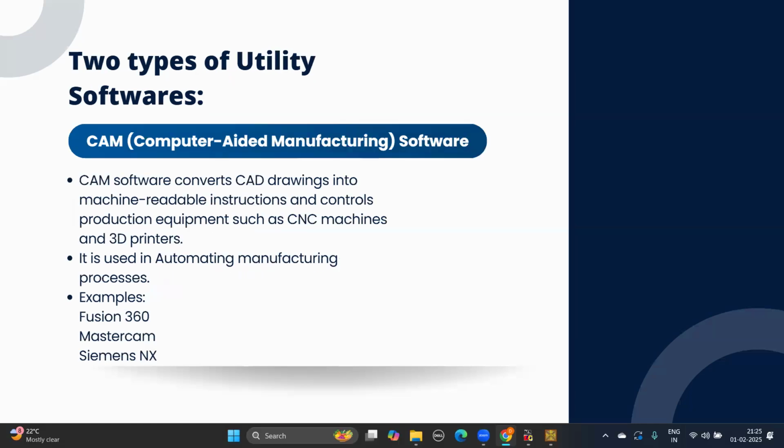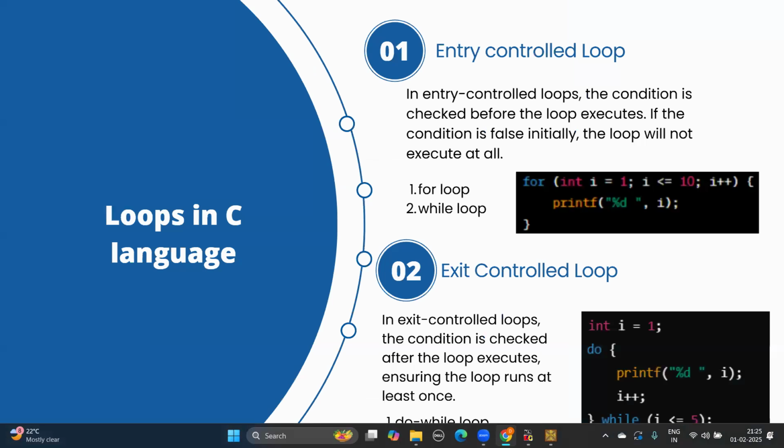Okay, and with CAM, the models which are built using CAD are converted into machine readable instructions, and its controls and production equipment is generated by CNC machines and 3D printers. It is used in automating manufacturing processes, right? Various examples of CAM include Fusion 360, Mastercam, Siemens NX, etc.